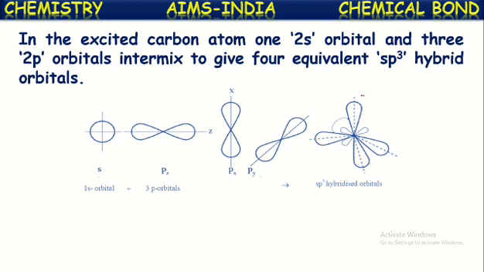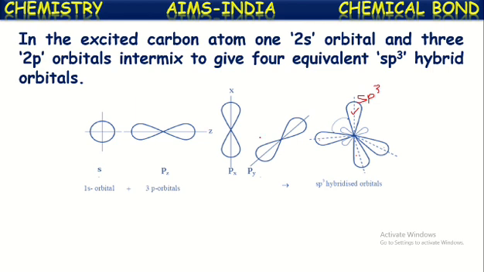Each hybridized orbital is pronounced as an sp3 hybridized orbital. This is one sp3 hybridized orbital, this is another one. In this way, four equal energetic sp3 hybridized orbitals are formed. This phenomenon is called sp3 hybridization.